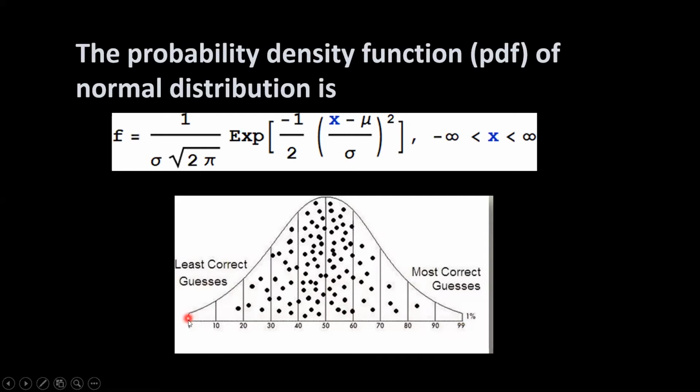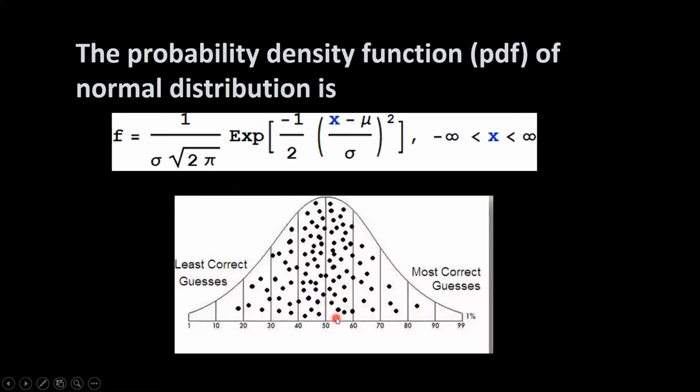So on the left side 1%, and it increases up to 99, and 1% is left on the right tail. So less correct guesses and most correct guesses are less in count. So a single observation is above 80%, and a single observation lies below 20%. So most of the guesses are around 50%. So scatteredness of the data exists around the central value 50.